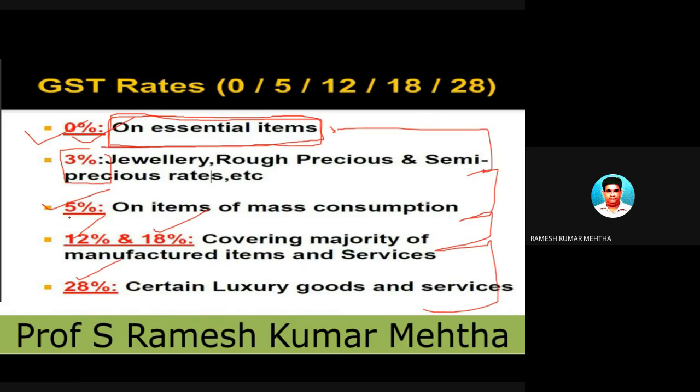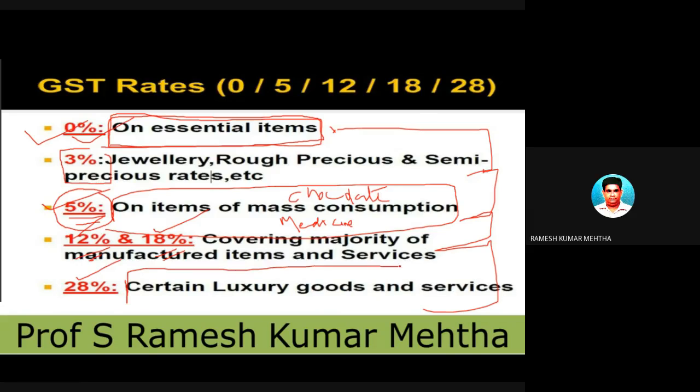Number two is the 5% rate of GST on items of mass consumption. Mass consumption items can be chocolates or biscuits, and so on, or medicines. They are consumed in mass. So those goods which are consumed or manufactured in mass are subjected to the 5% rate, and some are subjected to 12%, some to 18%, and last but not least, luxury goods, like for example big cars or mobiles.